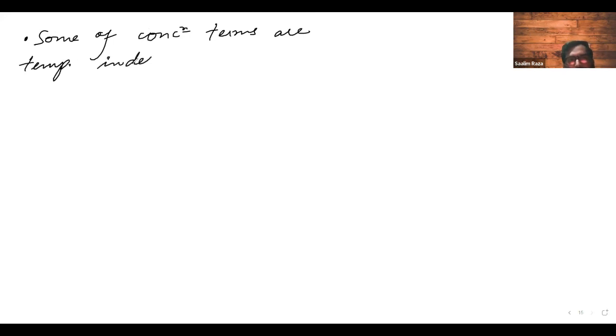Now I'm saying a statement: some of the concentration terms are temperature independent and some are temperature dependent.